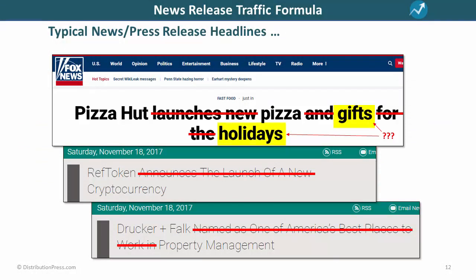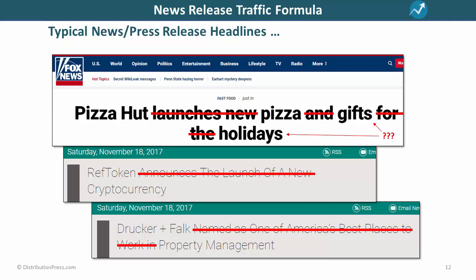Is this something that people searching online associate with pizza? How many people search online for pizza gifts or Pizza Hut holidays? Not many. So, in this headline, the only real useful words are Pizza Hut and pizza. In the second headline, if we cross out all of the generic words, all we're left with is the company name Ref Token and the word cryptocurrency.